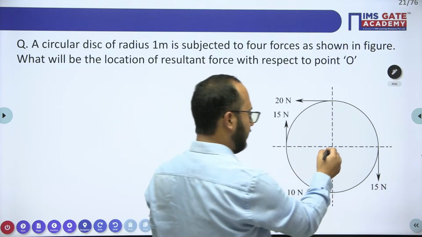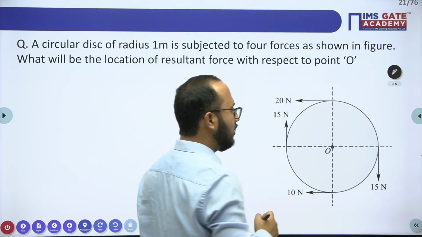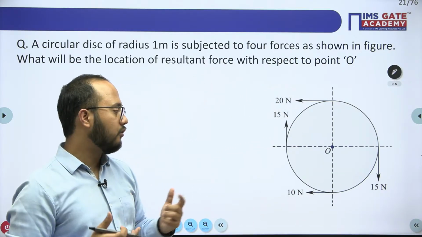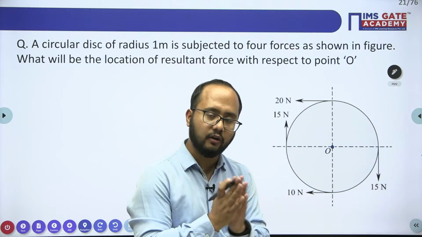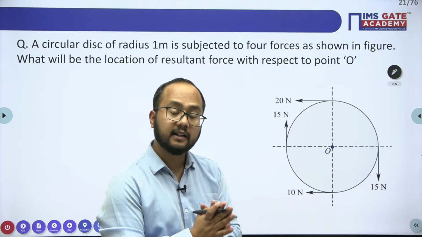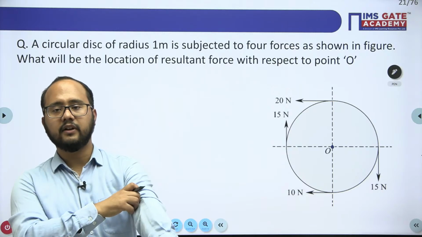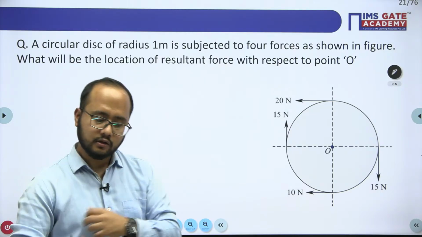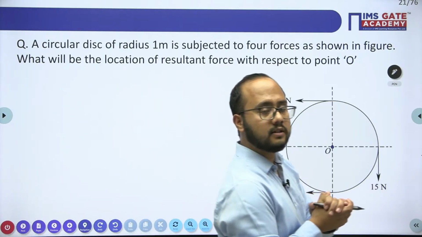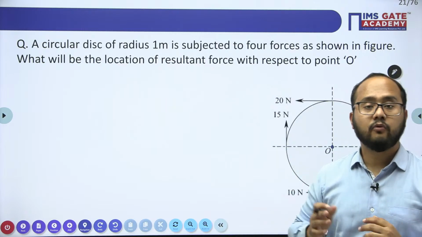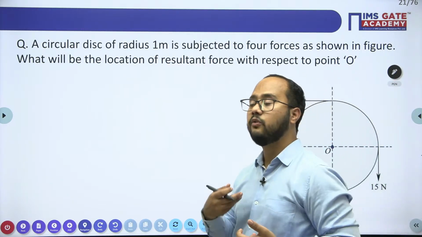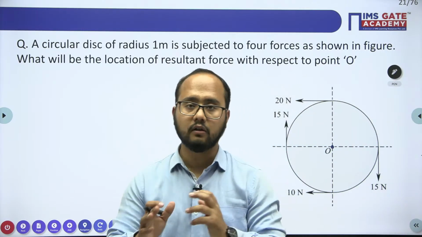Point O they have mentioned here. This is the point O, and they're asking for the resultant force with respect to point O. Now, first of all, try to understand: this is a non-concurrent force system. Whenever a non-concurrent force system is there, we need to understand the procedure so that we get the resultant value of the non-concurrent force system.